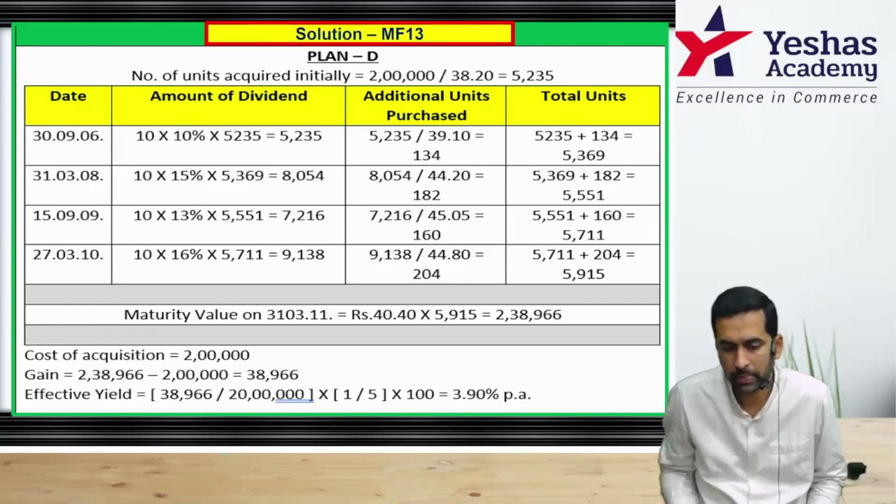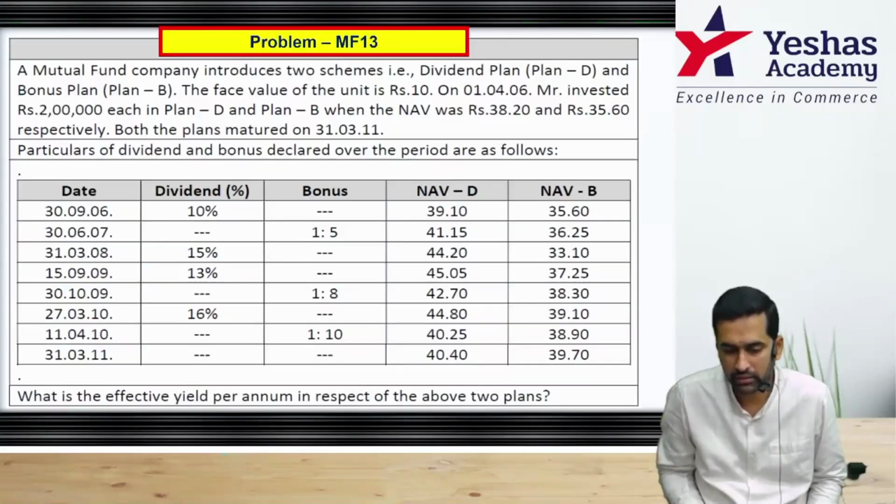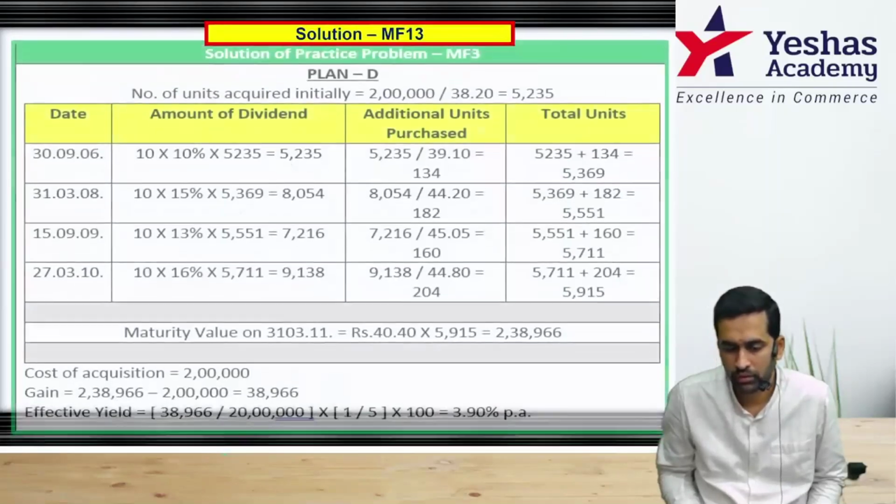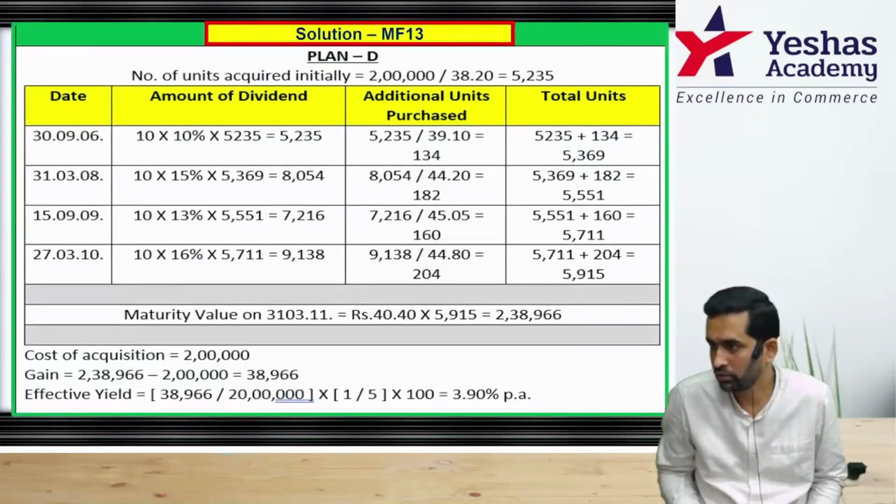Repeat once again, 9138. And now the last dividend is on 27th March 2010, 16% on 10 rupee on the units held, but that will be divided by 44.8. This I think will give you 204 fresh units.